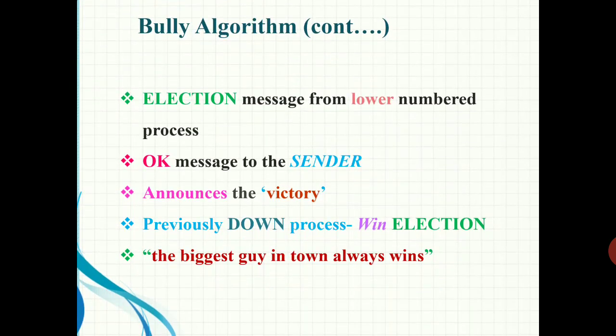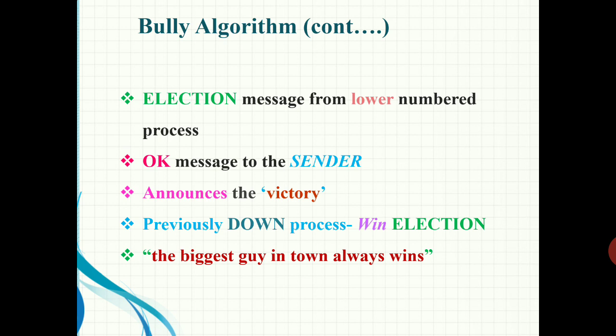That is the idea of the Bully algorithm. Then a process can get an election message at any instant of time from one of its lower numbered colleagues. That is, a process may get an election message from a process which has a lower process ID than itself.